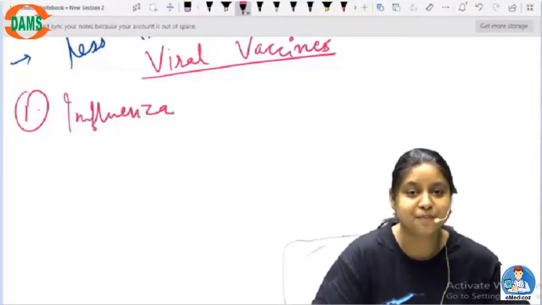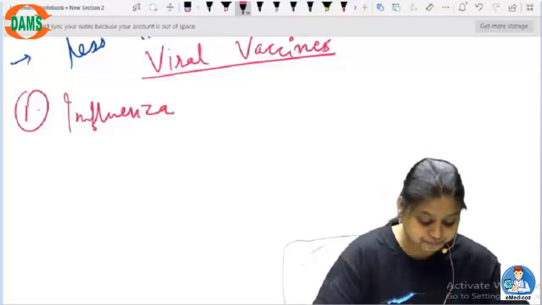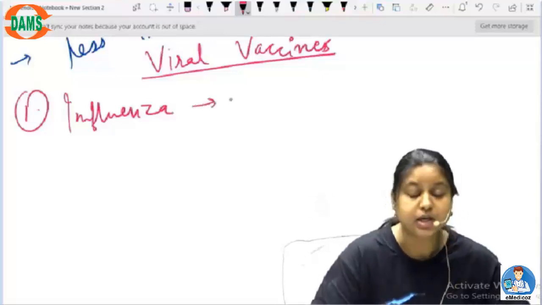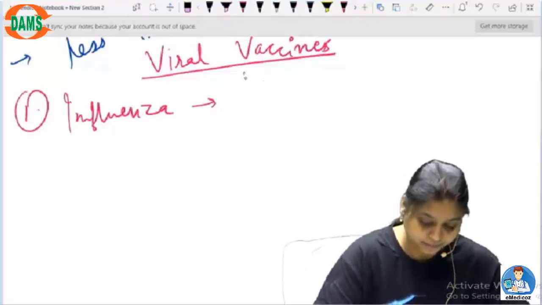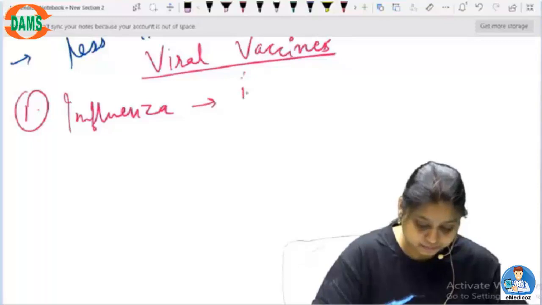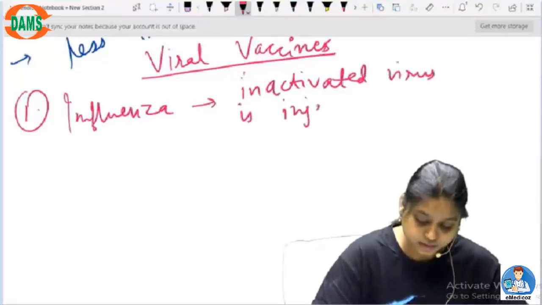Approximately some season or the other we get this influenza virus infection. And for this, the kind of vaccine that we have developed is an injected vaccine, where the virus is inactivated. So inactivated virus is injected. Okay.